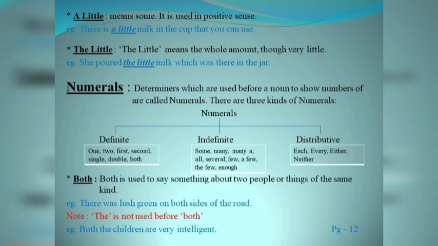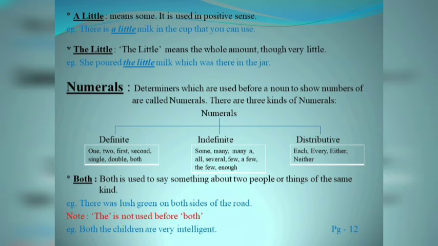For example, some, many, all, several, few, a few, the few, enough. Whereas in distributives, there are only 4 determiners, which are each, every, either, neither.